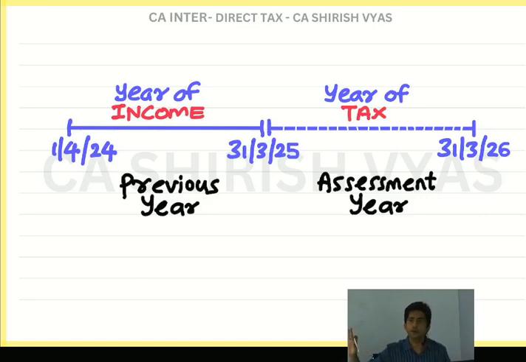So God forbid, in case you do not clear in May 25, I should not say this, but if someone does not clear in May 25 or September 25, the rules will be the same. Jan 26 also, the rules will be the same. Now how do I know all this, that for May, September, Jan the rules will be the same? See, there is a technique.